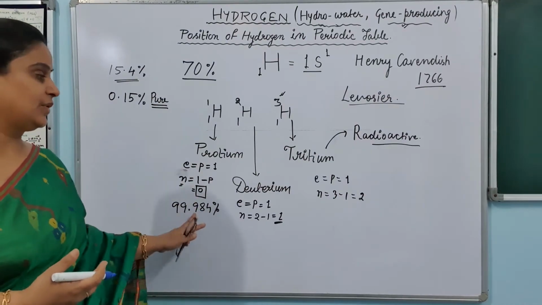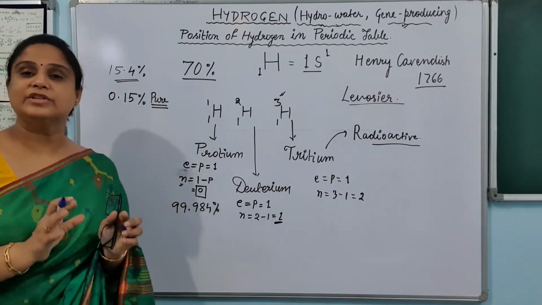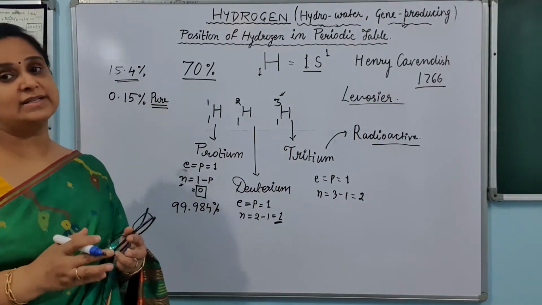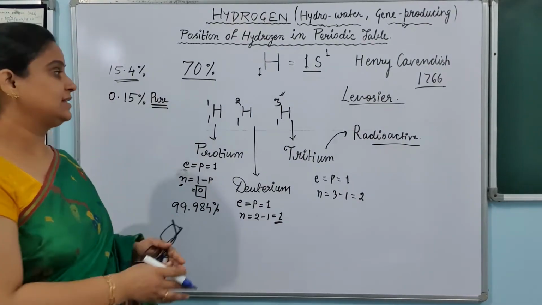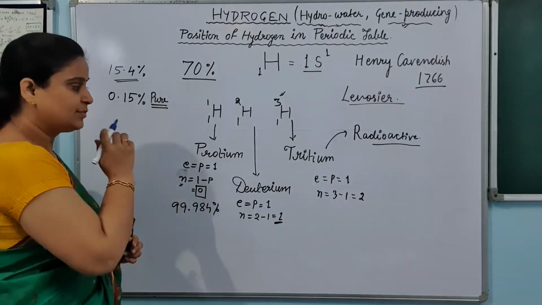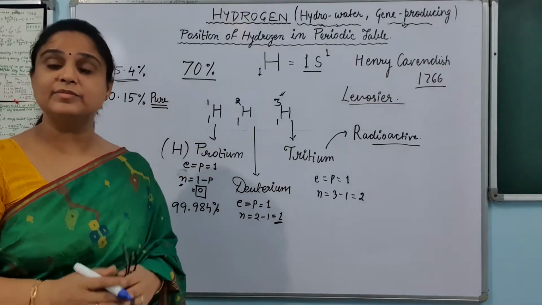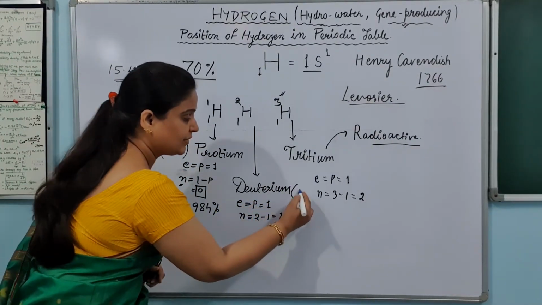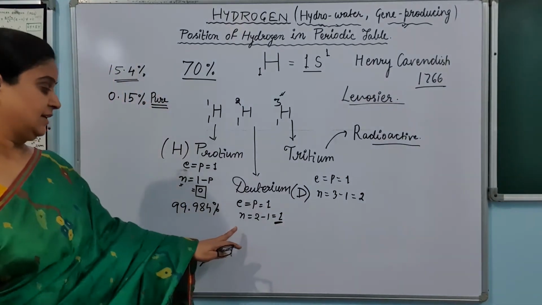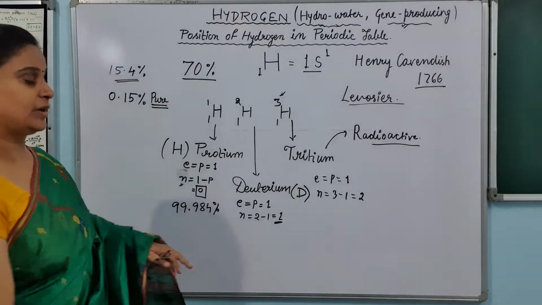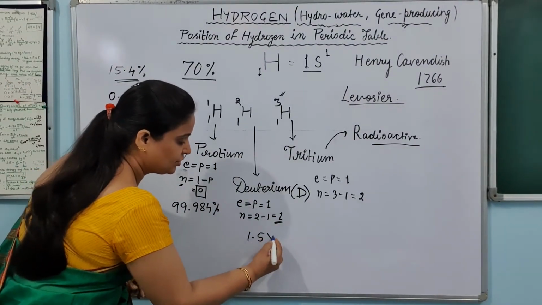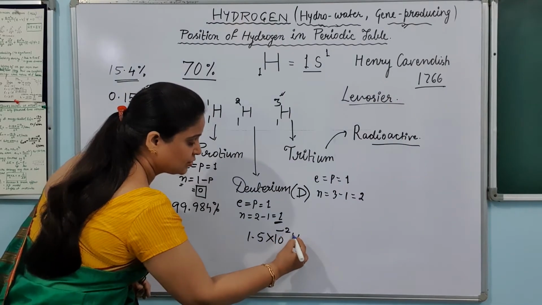So this is 1H1, and most of the time we represent hydrogen as H. So this H is indicating what? The symbol of this protium is H. But when we talk about the deuterium, the symbol is D. Okay, capital D. And the percentage of deuterium is 1.5 into 10 raised to power minus 2 percent.